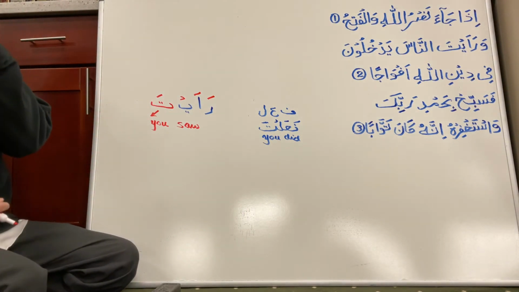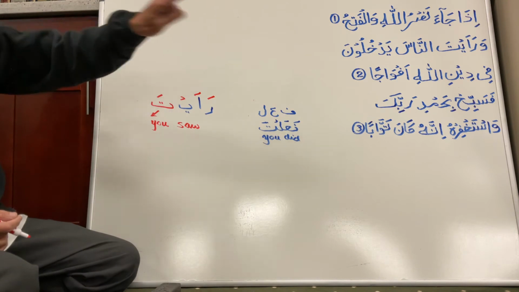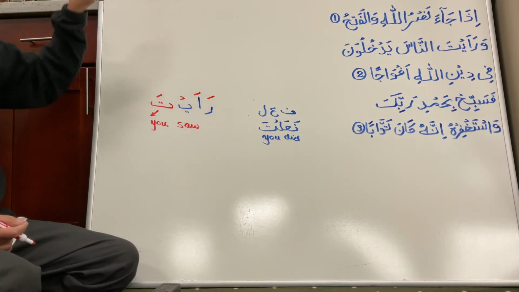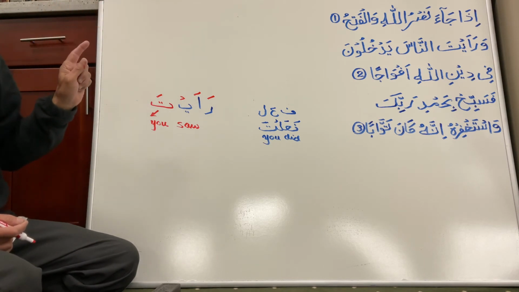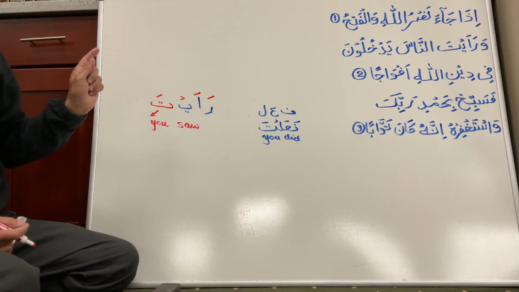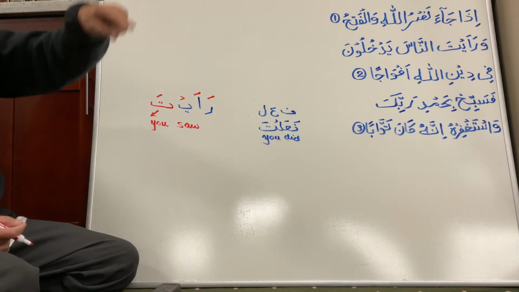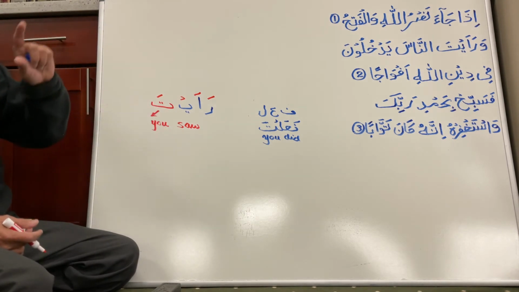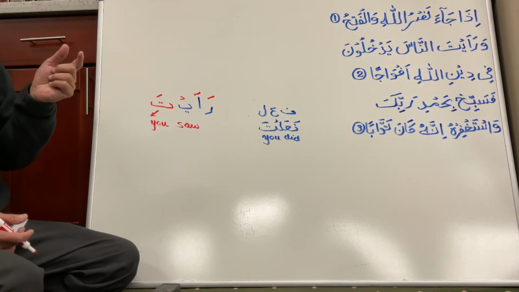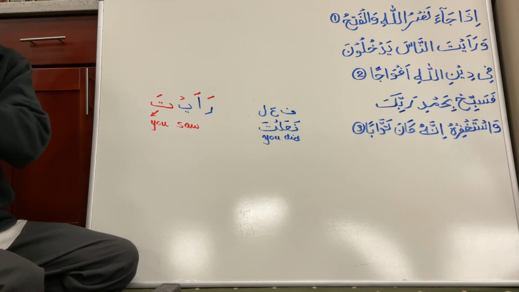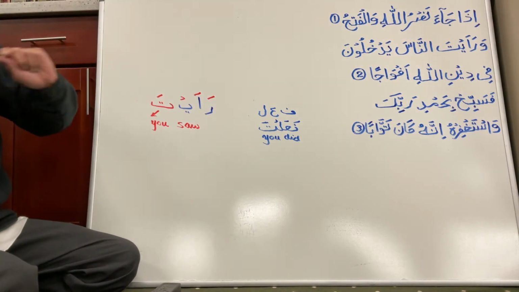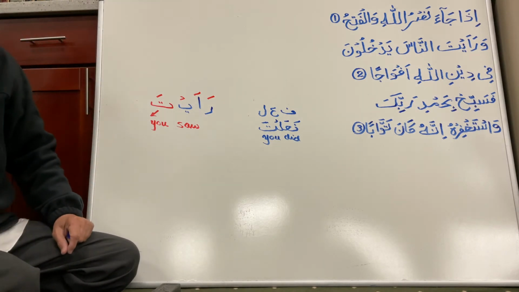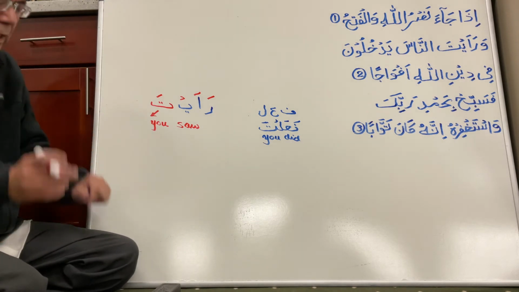Ra'aita, you saw. But the word iza is applying, because when in the future victory comes, Nasrullah, the help of Allah will come, and Fatha will come, victory will come. At that time you will see, even though this is past tense, "you saw." If I just translate "you saw," it will be wrong, because victory is coming in the future and I am seeing it in the past. So iza is going to apply on that word also, and the meaning will be "you will see." Okay, what will you see?